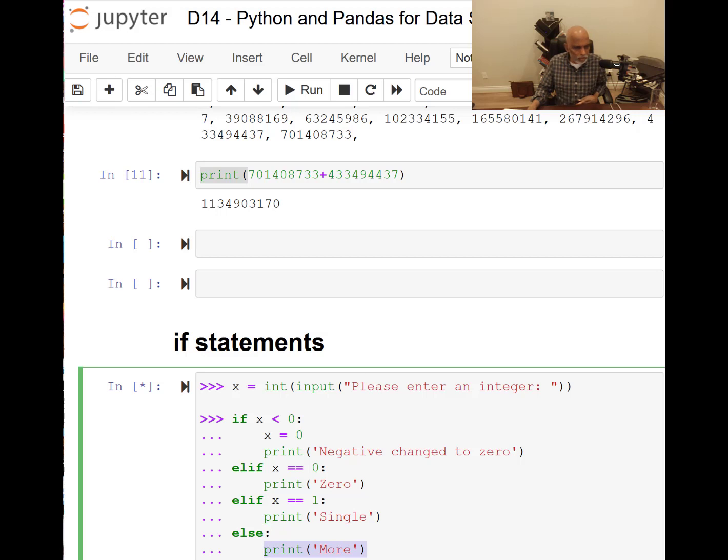So let's just enter, because I entered it but I didn't input it. So because 53 is more than 1, it printed, it said print more. It executed the command print more.